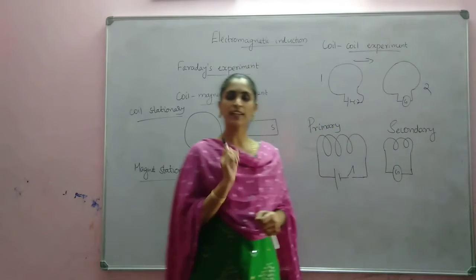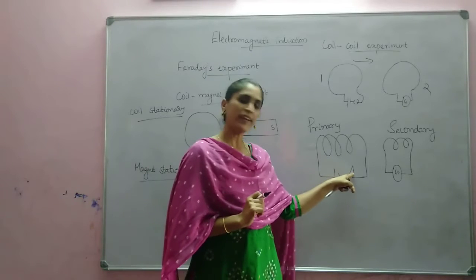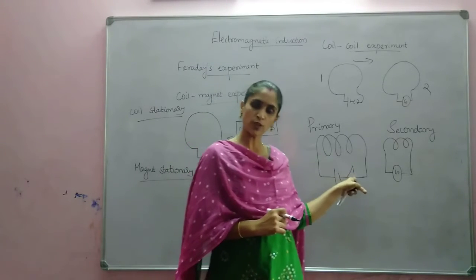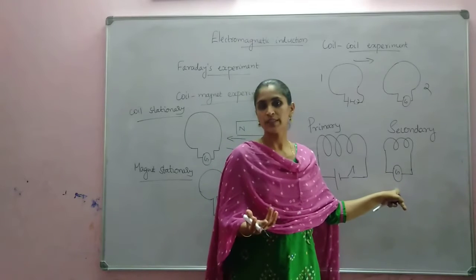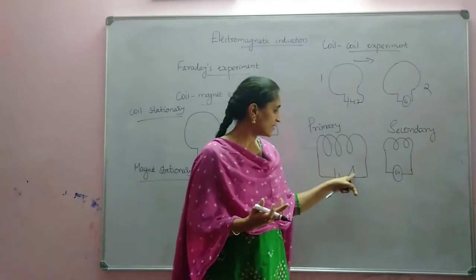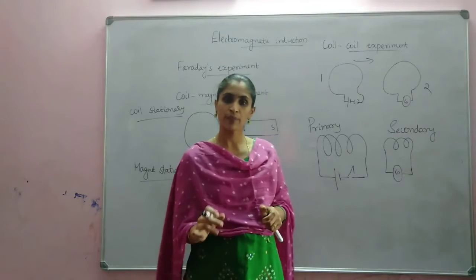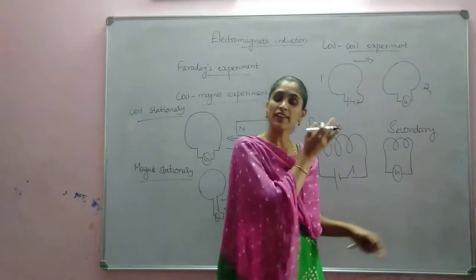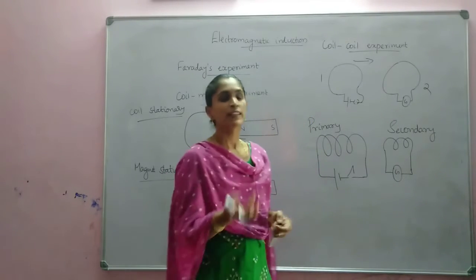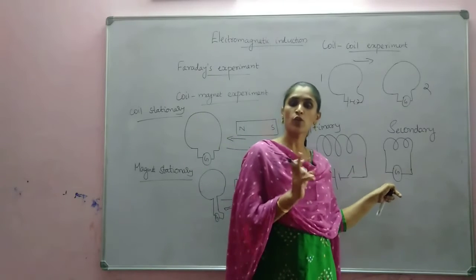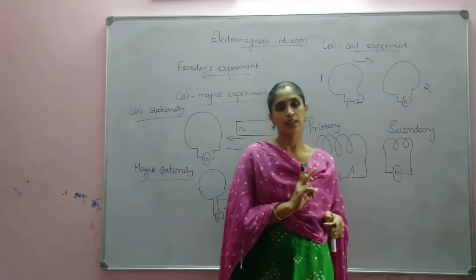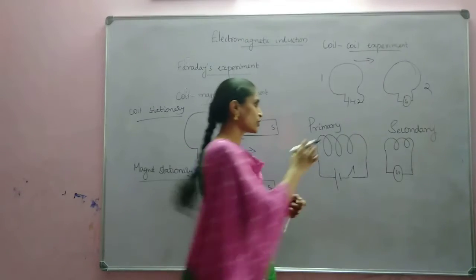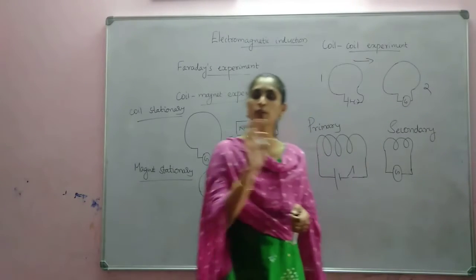Okay. So here what he noticed is that whenever this key is closed, the galvanometer shows a deflection. And when this key is closed for a longer time, there is no deflection in the galvanometer. Again, when this key is opened, there is a deflection in the galvanometer in the opposite direction. Is it clear? So here there is no relative motion. Primary coil and secondary coil, both are not moving.